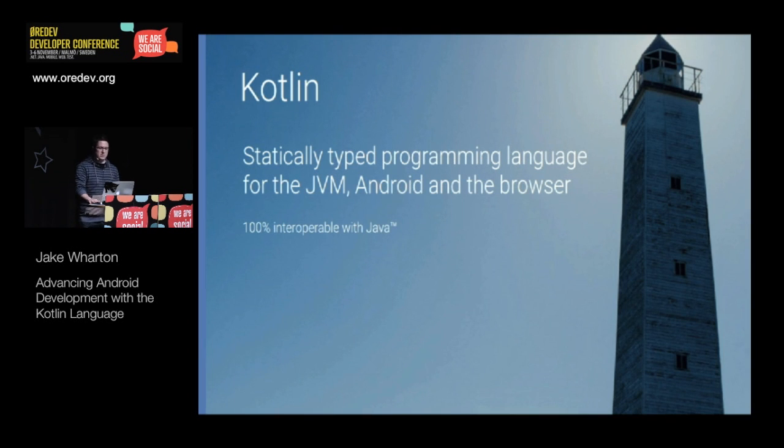So if you don't know Kotlin, Kotlin is a language by the company JetBrains, developers of IDEs for tons of different languages, the IntelliJ platform, which is the basis for Android Studio. And so this is their little website. It's a statically typed language for the JVM, Android, and actually the browser as well. So it will compile to JavaScript, although that focus has been pushed back beyond version 1.0.